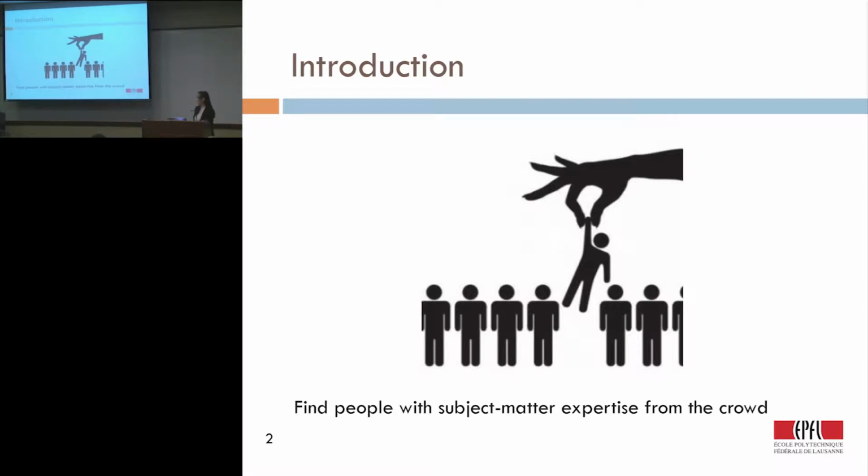So just an overview of what kind of task we need to solve. We have a crowd of people and their information, profiles and publications. What we need to do is find, from this huge crowd, the people having subject matter expertise. So we take the user's query as input, analyze it, and try to understand what kind of expert they want to find. Then we return a list of experts having this exact expertise of the user query.